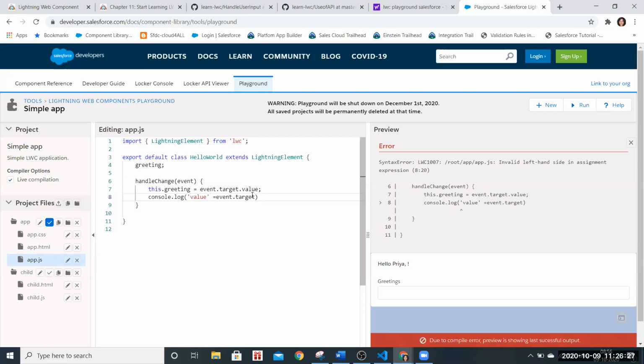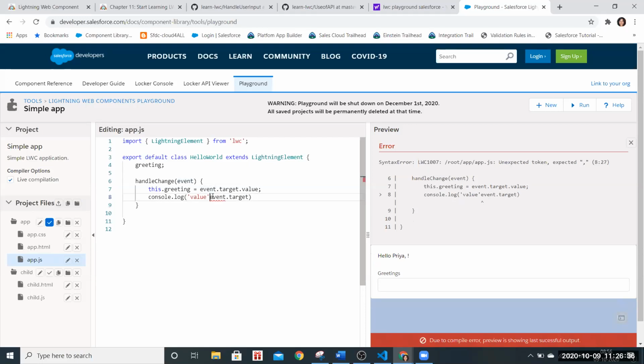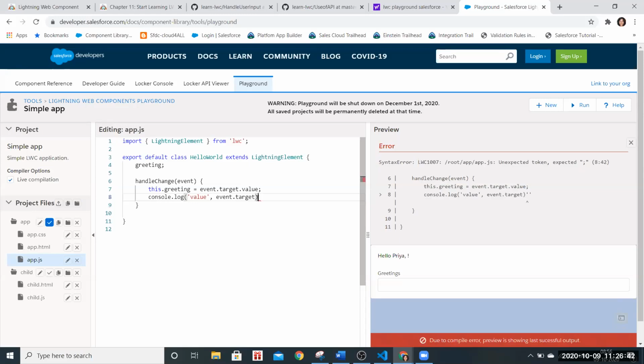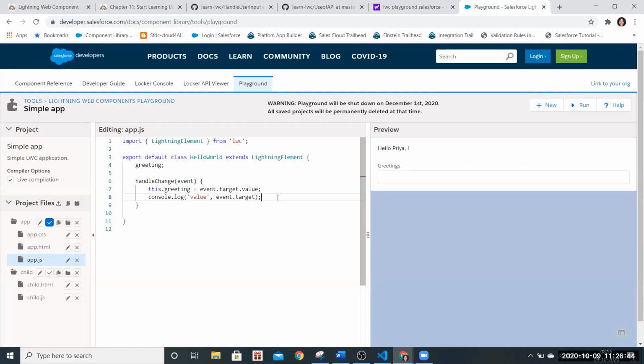Then put a comma, and then a semicolon, and then do the run.